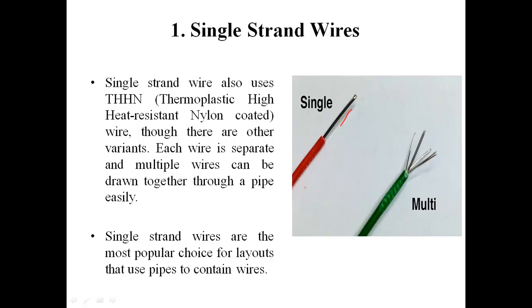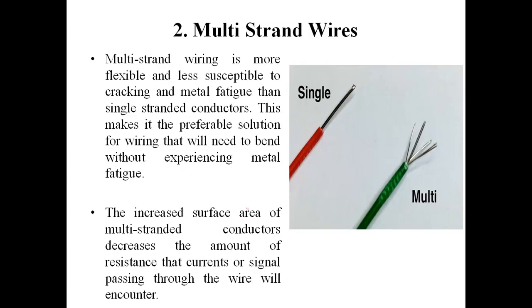Students, these types of wires are very useful where we have to lay a wiring, or make a layout with the use of a pipe. So many single strand wires can be housed in a single pipe for making a layout for any purpose like wiring. Okay, let's see what multi-strand wires are.